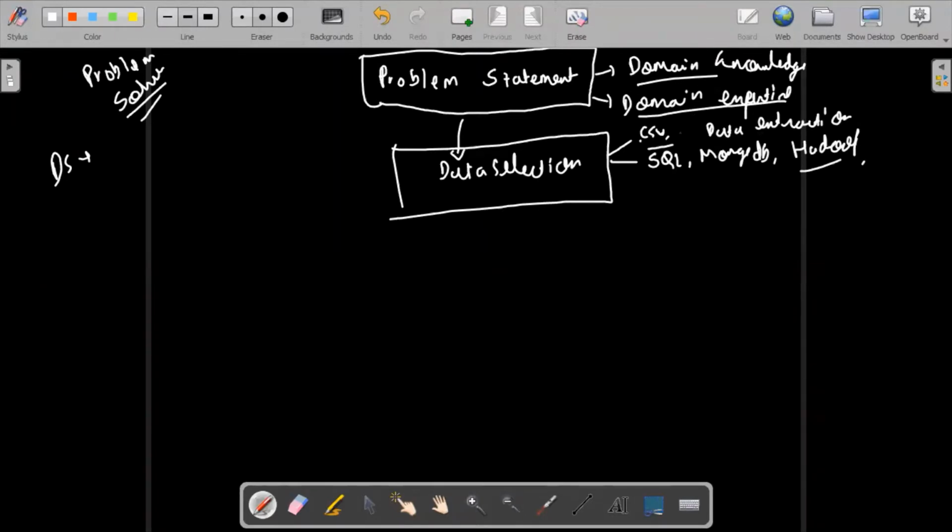Sometimes in this step there are n numbers of stages we follow in industry. We even try to validate the data. How do we generally validate? Let's assume that some company has given us data, maybe in the form of JSON or some other format. What we'll do is try to validate this. I will just try to confirm.